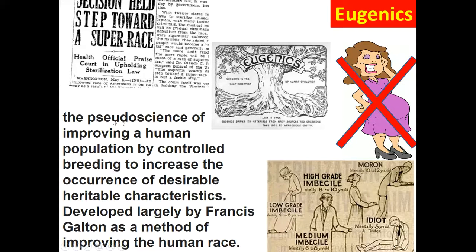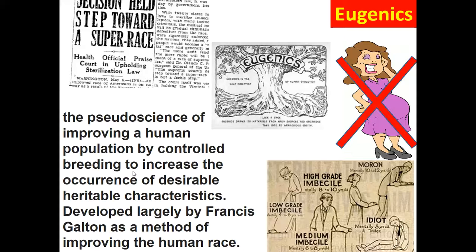So this is a pseudoscience. Whenever you hear pseudoscience, we're basically saying fake science of improving a human population by controlled breeding. Sounds like dogs, doesn't it? Controlled breeding, but that's what you do with animals, where you have two dogs and you want to make sure that they're specifically bred. You breed them together and you know what you're going to get when they have a child.